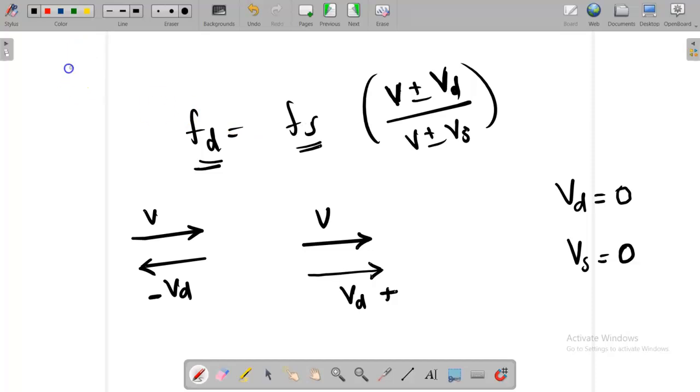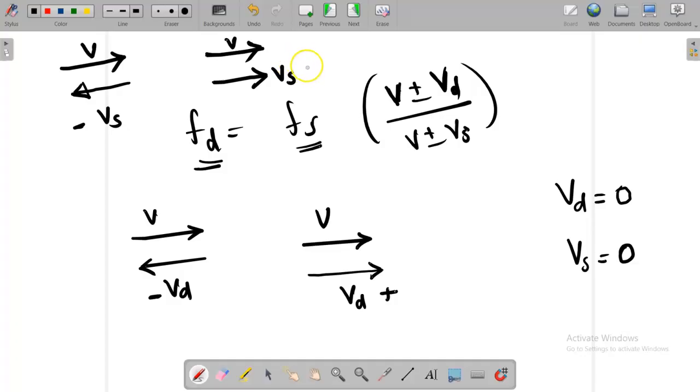The same is applicable for Vs. The direction of sound is to the right, and if the speed of source is opposite, it is negative. And if the source is also moving in the direction of sound, it will be positive.